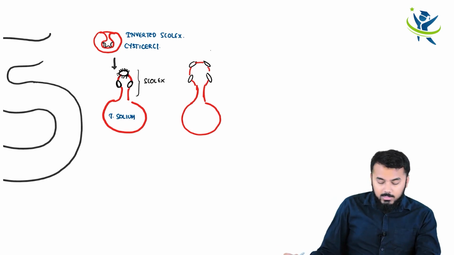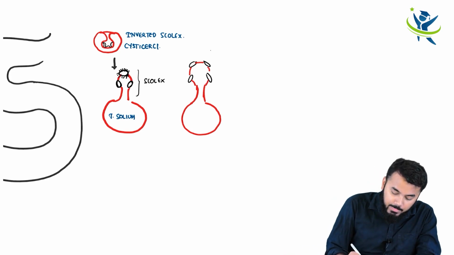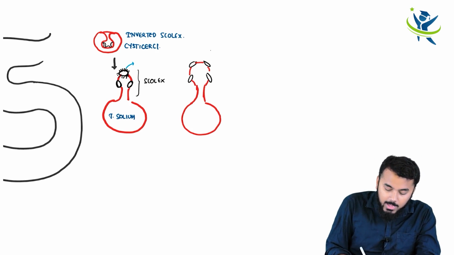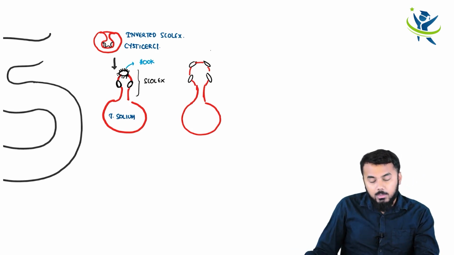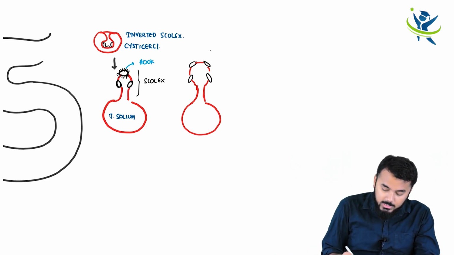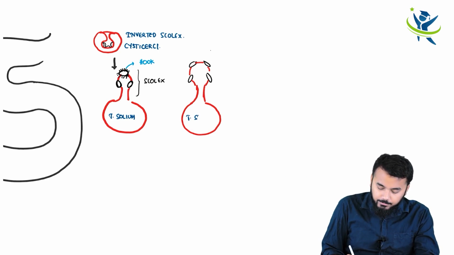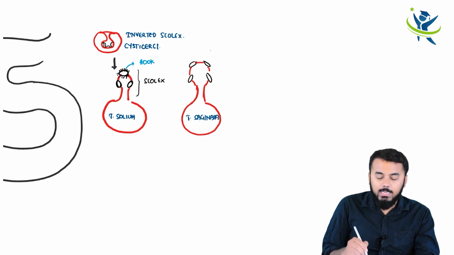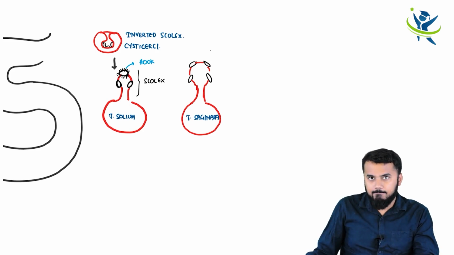Yeah, what are these things? Look here. This is called a hook. So where are hooks present? Hooks are present in Taenia solium. And by the way, this is called Taenia saginata. Hooks are absent in Taenia saginata.